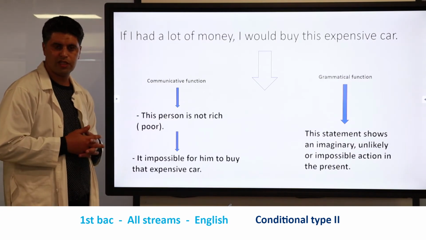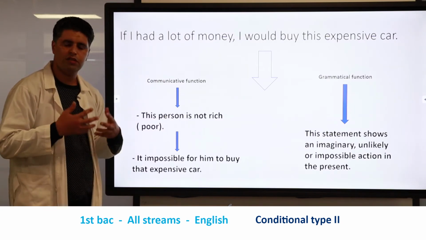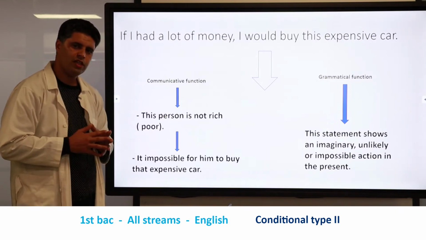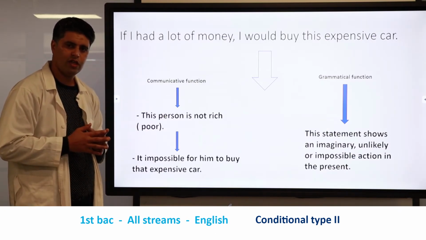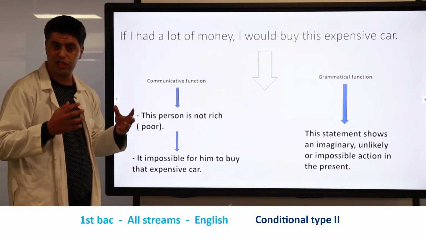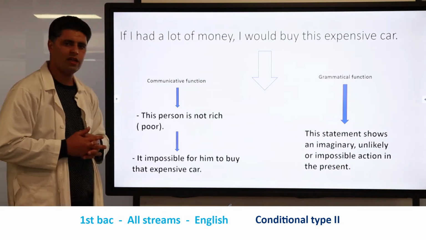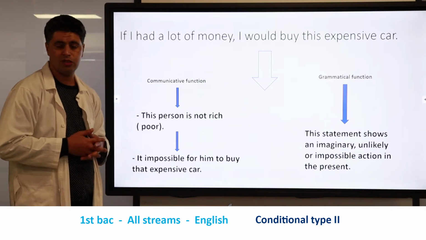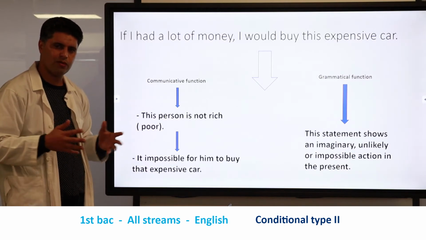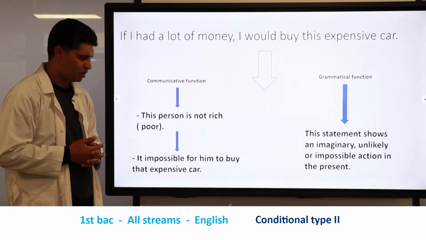So it is something that he cannot or she cannot do. Why? Because he doesn't have a lot of money. So he wants to show that there is a condition. Without this condition, he cannot buy this expensive car. He must have a lot of money to buy this car. So why has she or he used this structure? To show that this situation is impossible. It is just an imaginary statement or an imaginary situation.